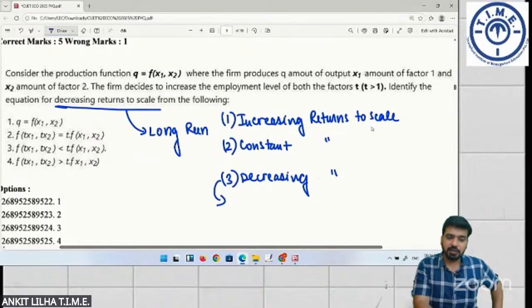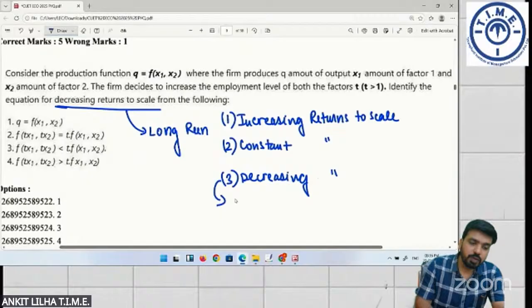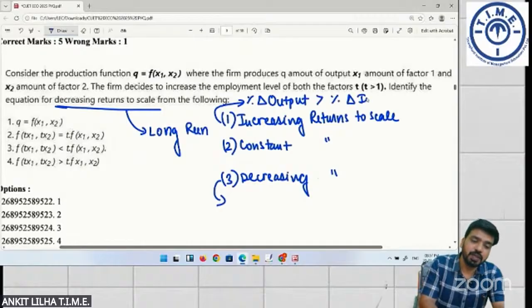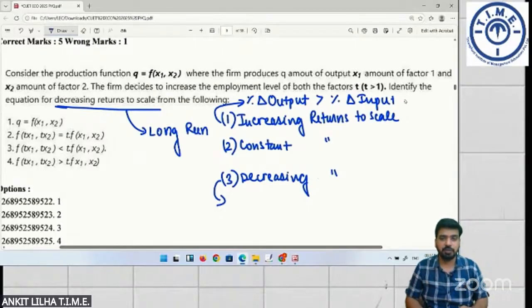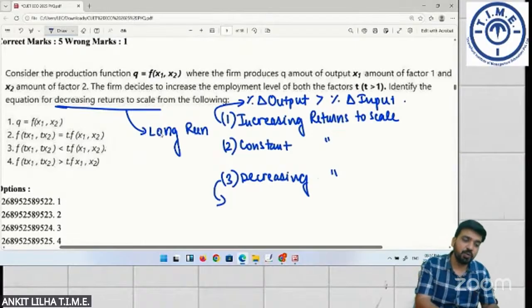So increasing returns to scale, constant returns to scale, and decreasing returns to scale. What is this? Increasing returns to scale will imply percentage change in output is more than percentage change in input. So by putting a lesser input, you are getting a greater output. That is increasing returns to scale. And when do you get decreasing returns to scale? When percentage change in output is less than the percentage change in input.